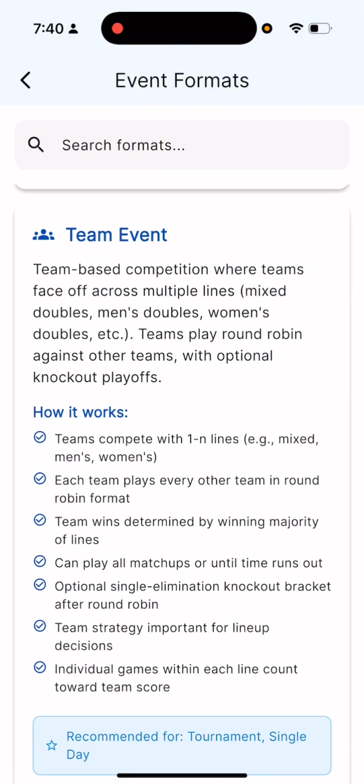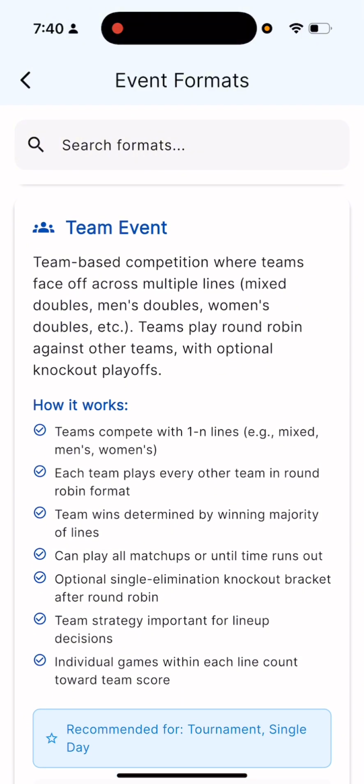Our next format is our team event. You can think of this as your MLP style event. So this will have teams where you can configure the number of lines per team. All you can do as a host or an admin, and then captains can set their lines with who's going to be playing in their line 1 or first position, second position. Again, as an admin or a host, this is completely configurable.